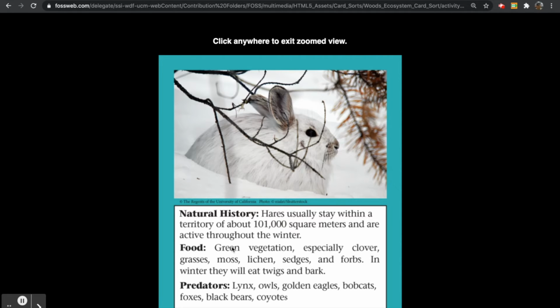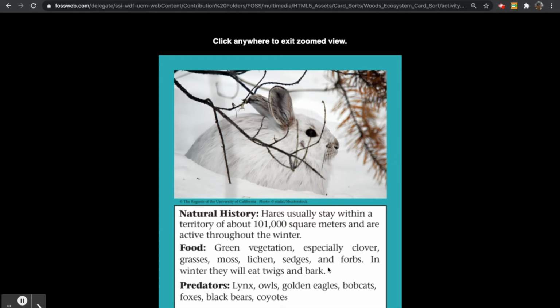Their food is green vegetation, especially clover, grasses, moss, sedges, and forbs. In the winter, they will eat twigs and bark. However, their predators are lynx, owls, golden eagles, bobcats, foxes, black bears, and coyotes.